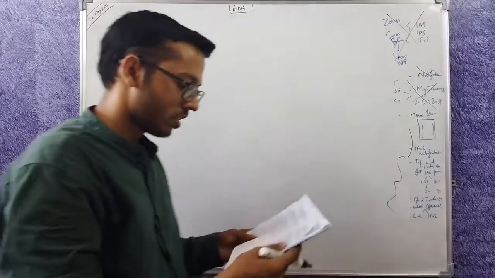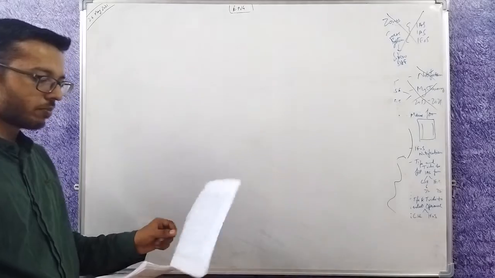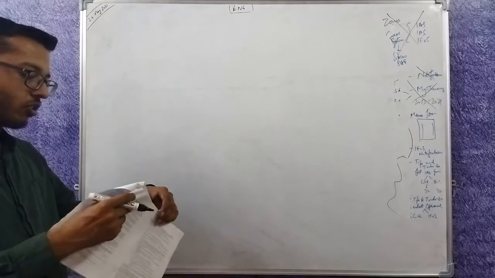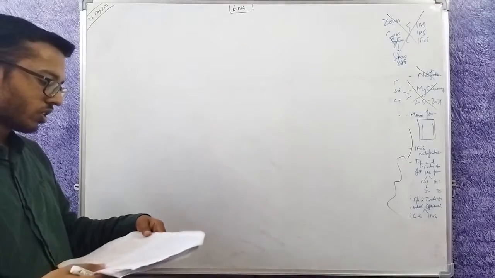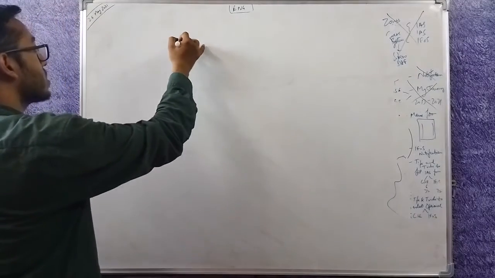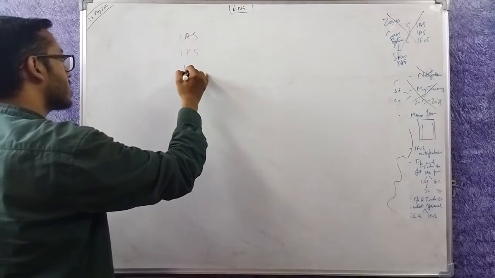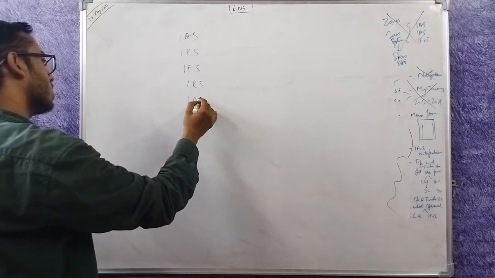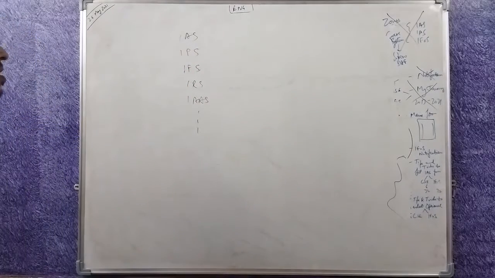Let's move on. I told you that an attempt at prelim will count as an attempt at the exam, and one of your attempts will be struck off even if you sit only for one exam. Now in the case of various services, IAS, IPS, IFS, etc., there are some rules. What are those rules?